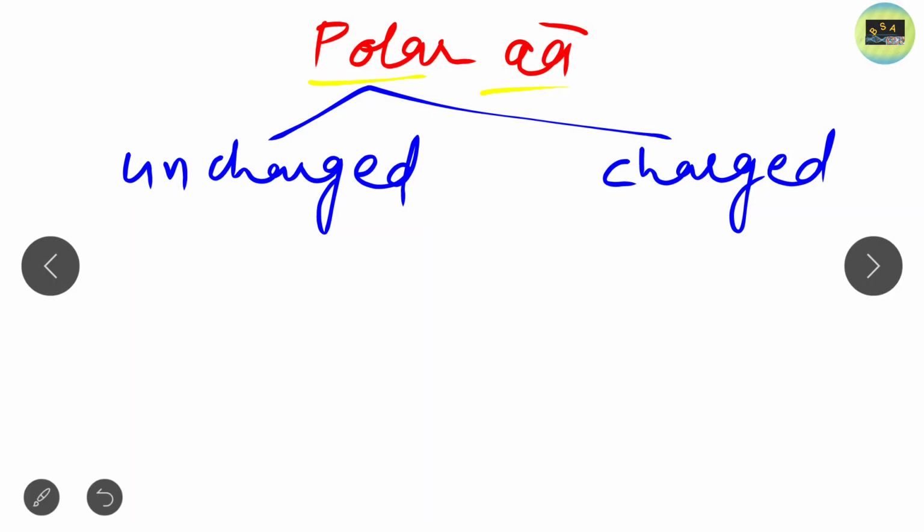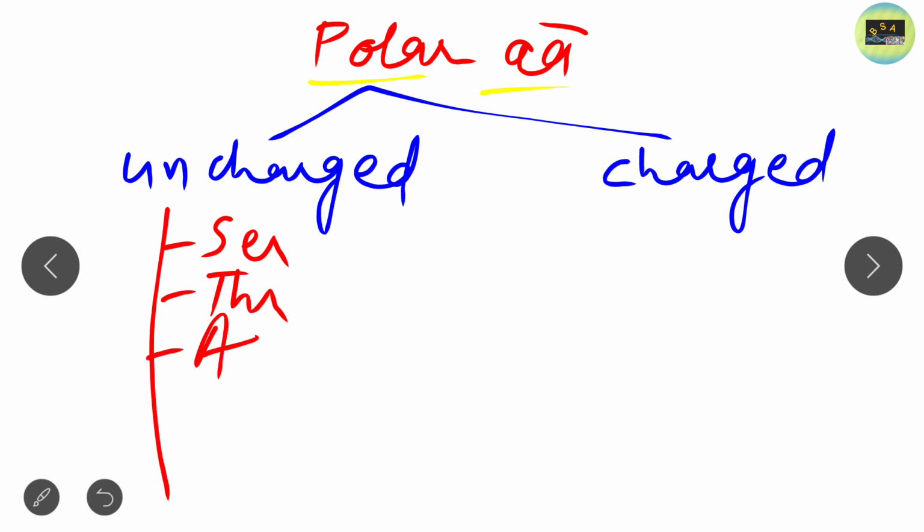So what are the amino acids that come in uncharged polar amino acids? Please note it down: serine, threonine, asparagine, glutamine, cysteine, and tyrosine.